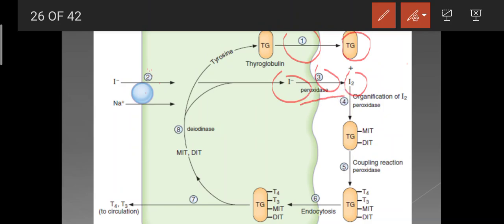Next is the organification of thyroglobulin, or iodination of tyrosine residues. This is also catalyzed by the enzyme peroxidase. This results in the formation of monoiodotyrosine and diiodotyrosine. Then is the coupling reaction in which the mono- and diiodotyrosine molecules couple to one another, resulting in the formation of T4 and T3.